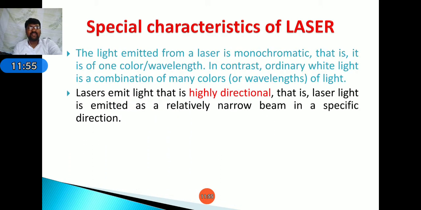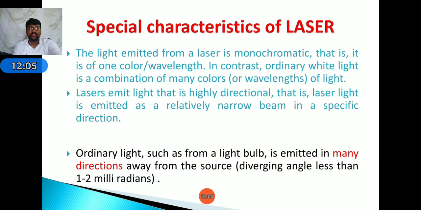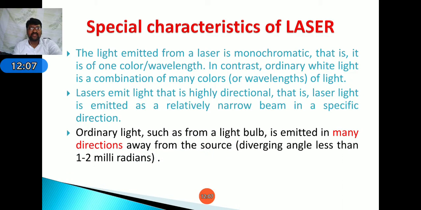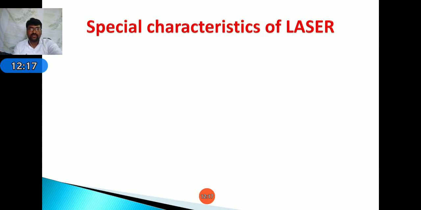Next, laser emits light that is highly directional, that is, laser light is emitted as a relatively narrow beam in a specific direction. Ordinary light, such as from a light bulb, is emitted in many directions away from the source. Diverging angles are less than 1 to 2 milliradians.